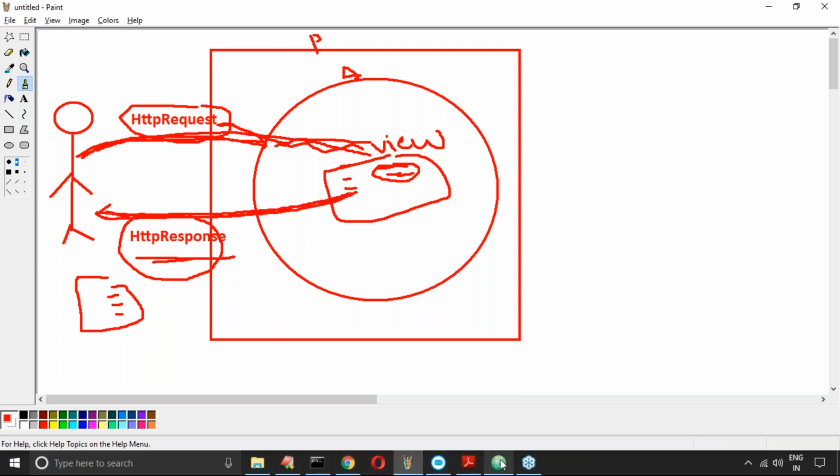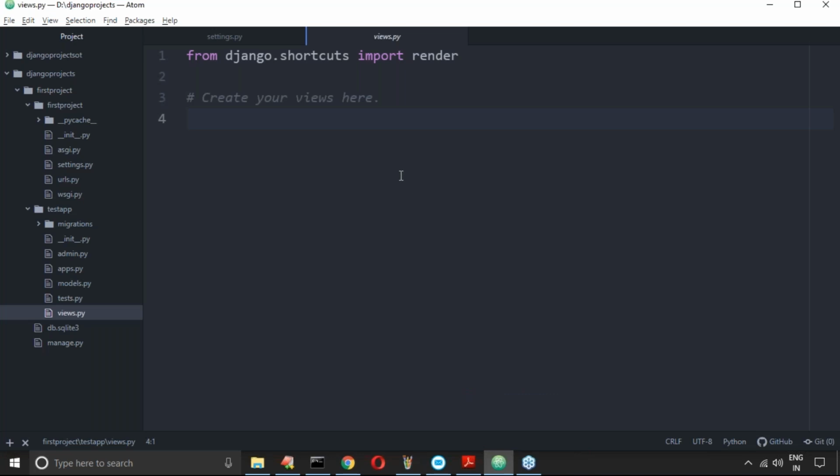Now you have to create a function with def. Any name you can use; display is my view name. A view is a function, right? Display is the name. Now, what is the argument I'm passing? Request. Any name you can use, but internally this one is always an HTTP request object.